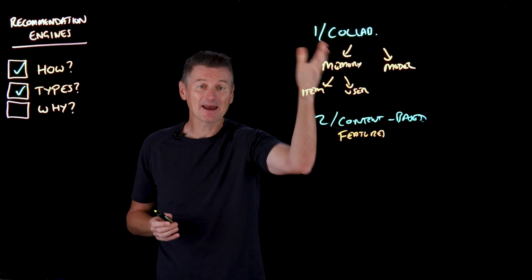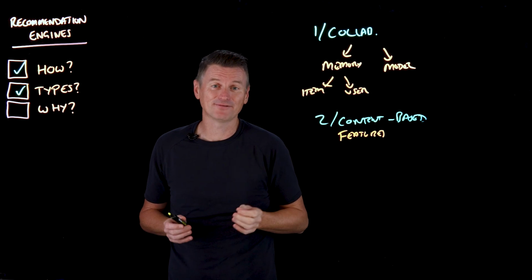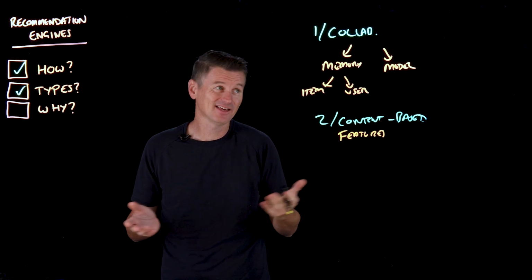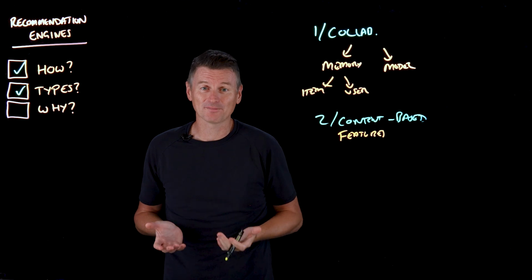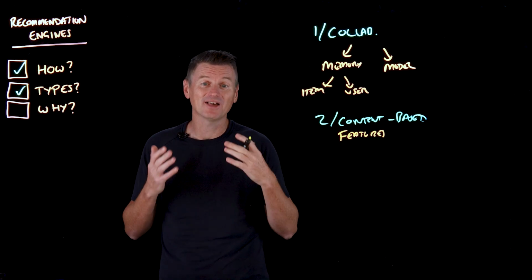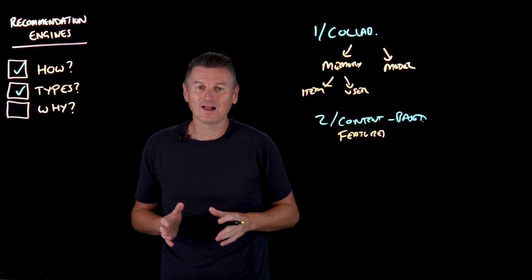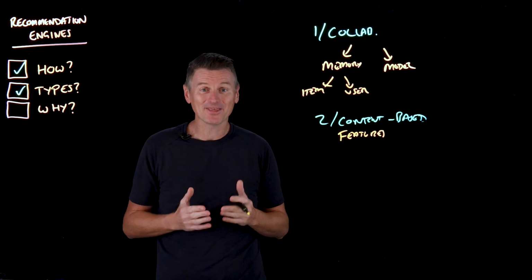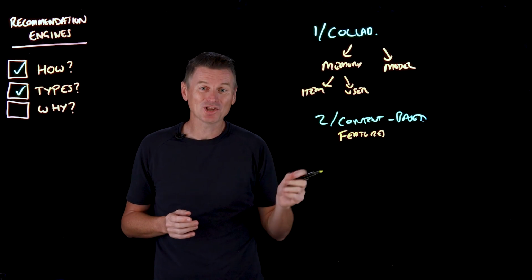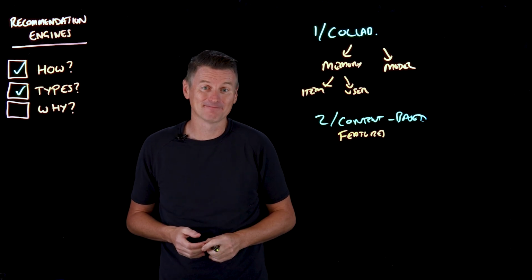Unlike collaborative filtering, which relies on user behavior, content-based filtering looks at the specific attributes of the items themselves, things like keywords or product descriptions, and recommends items with similar features to those a user has interacted with before. This approach works pretty well when detailed information about the item is available, and it's especially useful for new or niche items that haven't really been widely rated or reviewed by users yet.